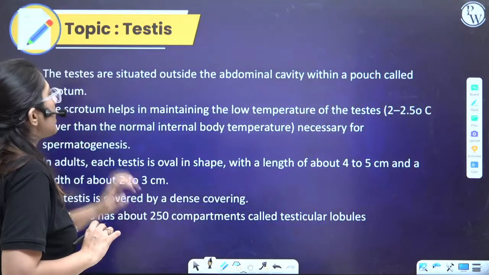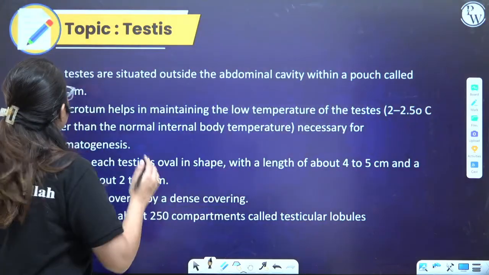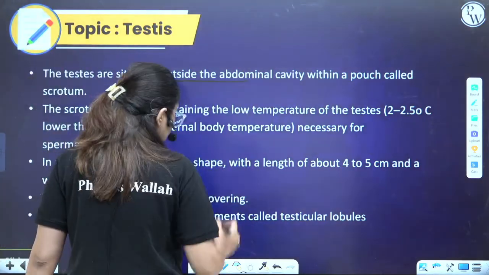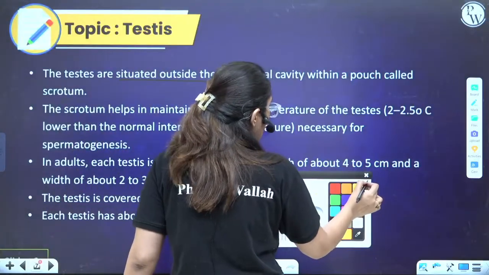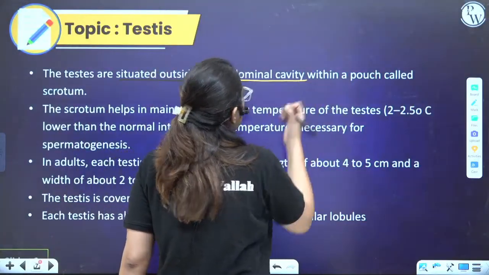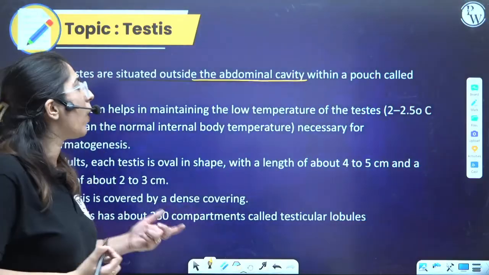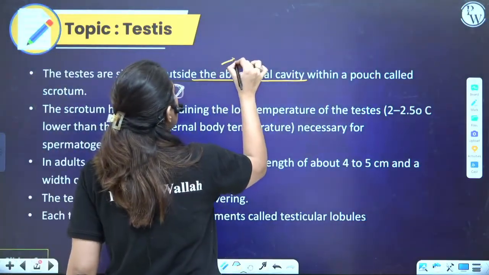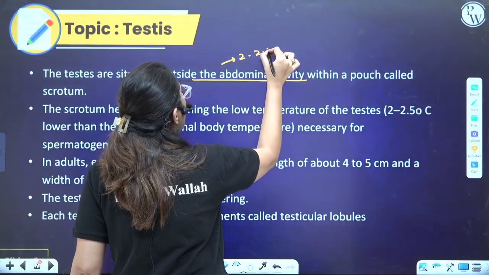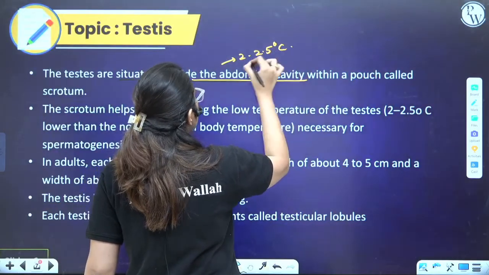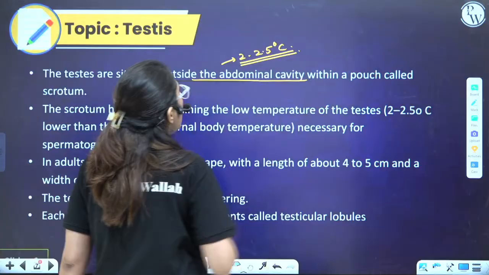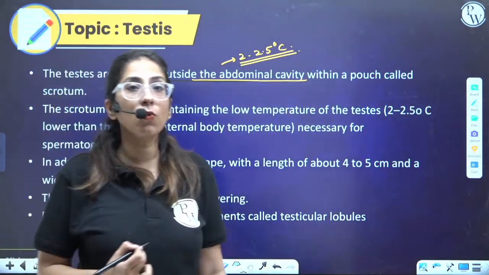So first, let's start with the testes. The testes are situated outside the abdominal cavity. Where are they present? Outside the abdominal cavity. They are not present in the abdominal cavity. They are present outside because a temperature around 2 to 2.5 degrees Celsius lesser is required for proper spermatogenesis to occur.